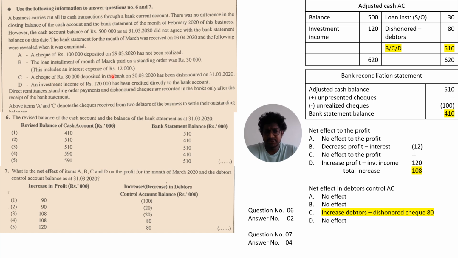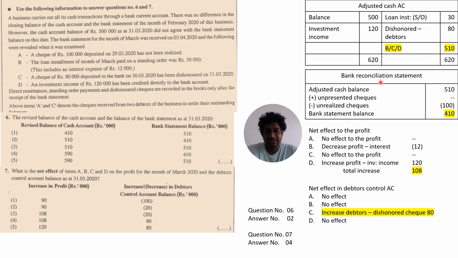And a check of 80,000 deposited in the bank on 30th March 2020 has been dishonored. Deposited but dishonored. So that dishonored check we have to credit to the adjusted cash account. Why? When you deposit a check received from the debtors, your cash account is debited. But when it is dishonored, your adjusted cash account should be credited, right? And investment income of 120,000 has been credited directly to the bank account. So that is a direct deposit. You have to debit the adjusted cash account. Then you can find the adjusted cash account balance.